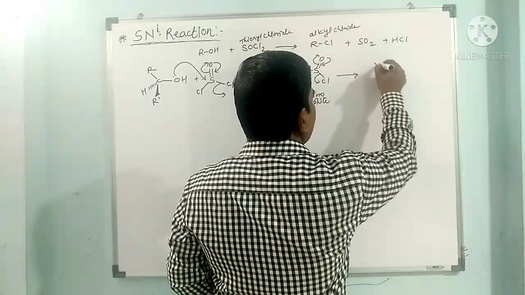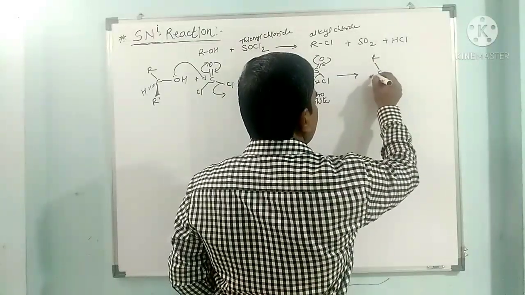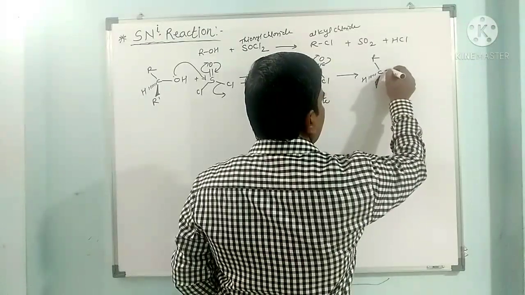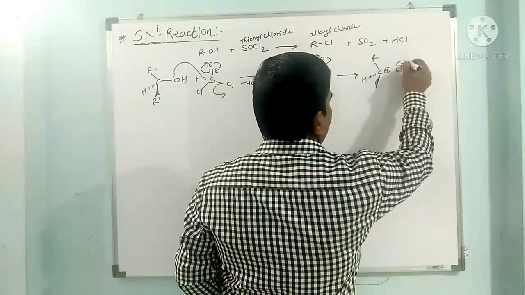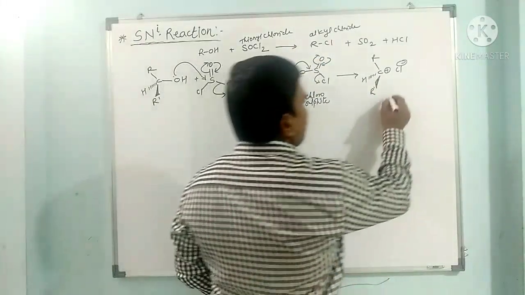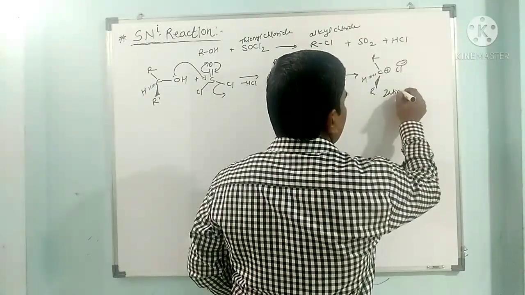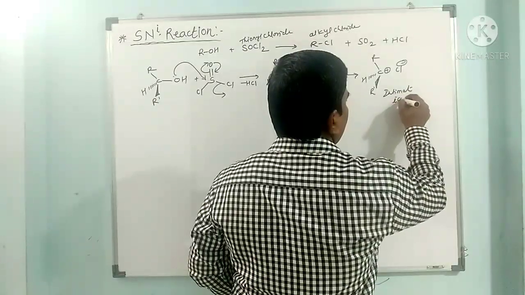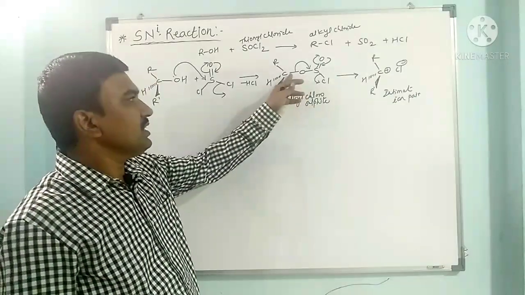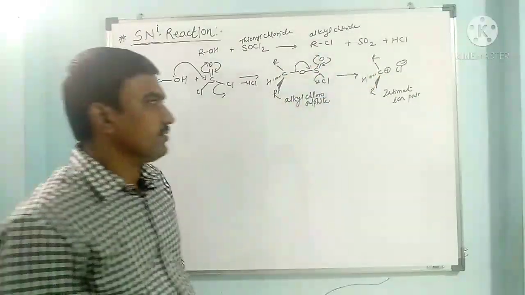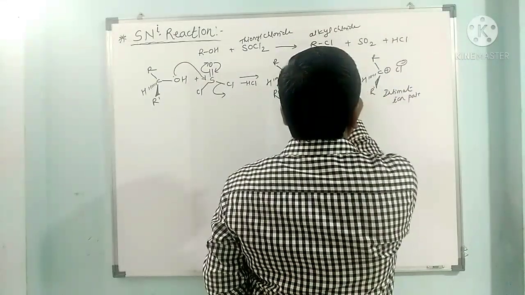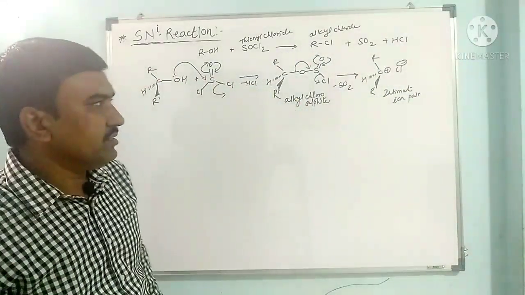So here we have this R, this H, and this plus, and this Cl minus. So here an intimate ion pair is formed. So this chloride attaches from the same side from which SO2 has departed, and so it loses SO2. So there is a loss of sulfur dioxide gas.